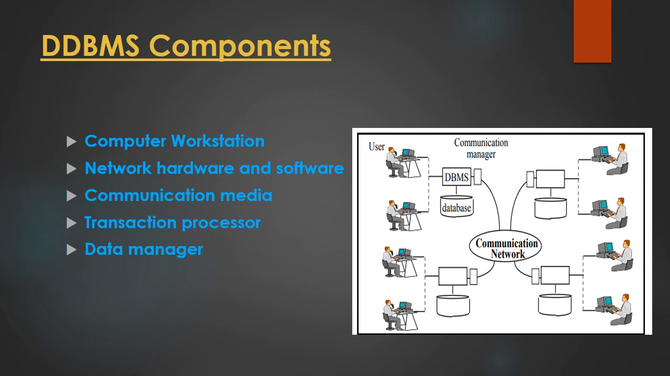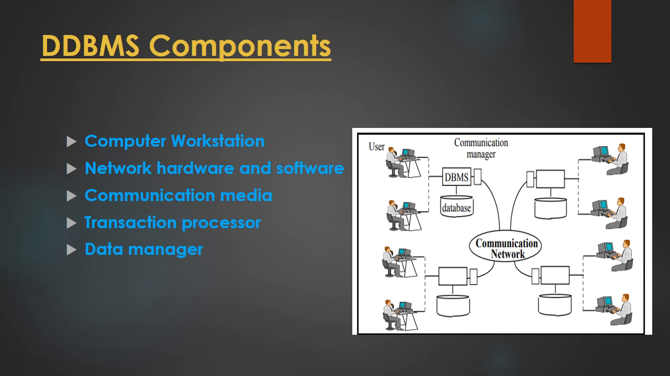So let us now discuss the various components of this distributed database management system. The first one is the computer workstation. Computer workstation means all the devices, or all the nodes that are spread at different locations, in which the data is stored, and in which the different people are working on these workstations. And all these workstations must be independent of each other.